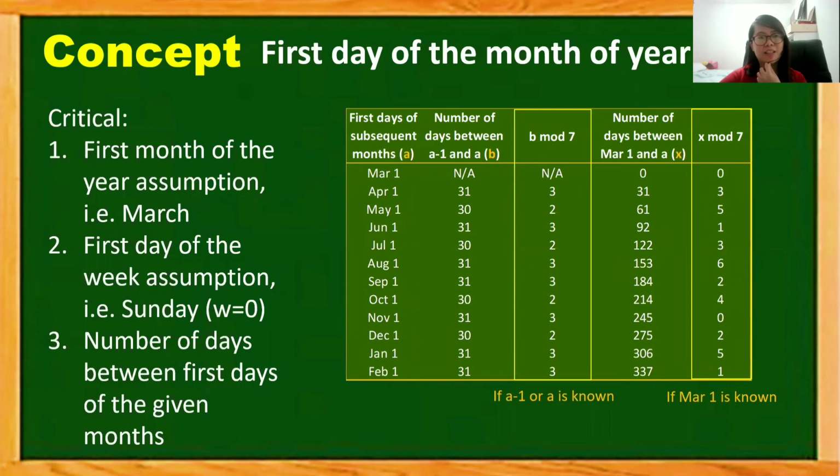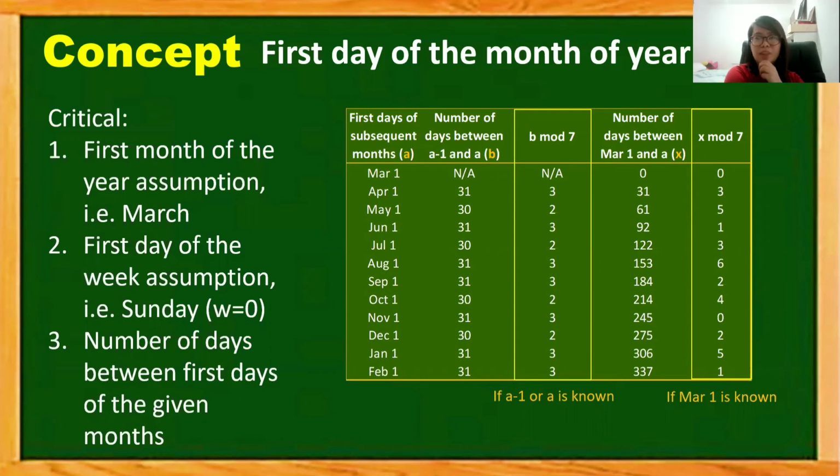And same as Miss Sheinna discussed earlier, here are the critical items. First, the first month of the year is assumed to be March. Second, the first day of the week is assumed to be Sunday. And since we are calculating the dates within the same year, we have to know the number of days in between those dates. The first strategy that we can apply is to use the table of increments.